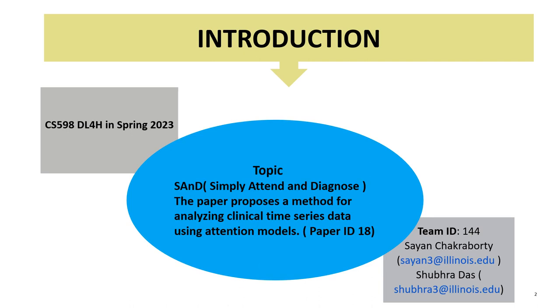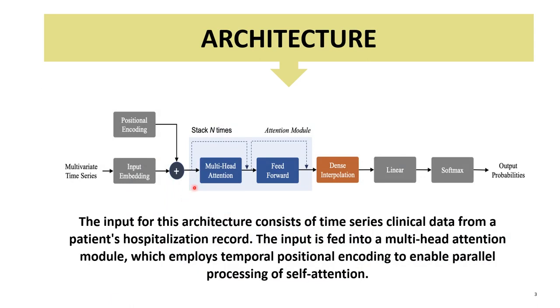Here is the architecture of SAND model. The input is fed into a multi-head attention module which employs temporal positional encoding to enable parallel processing of self-attention. When the time series data's vector representation exits the attention module, it passes through a dense interpolation module to create a concise, temporally structured single vector representation. Finally, the data goes to a linear layer and softmax to generate human readable probability scores considered as predictions.